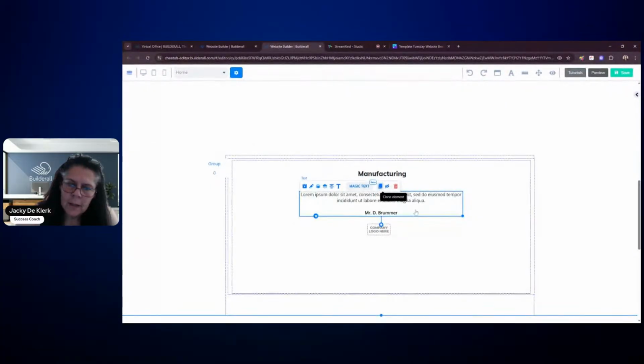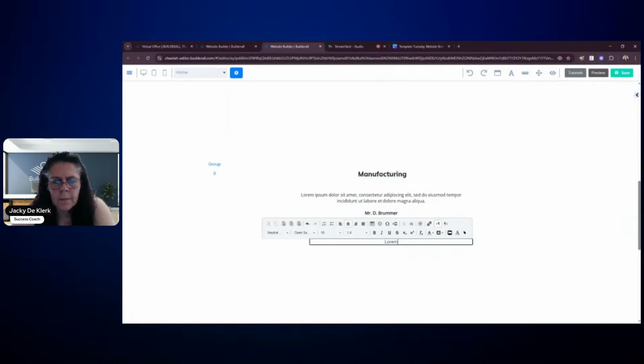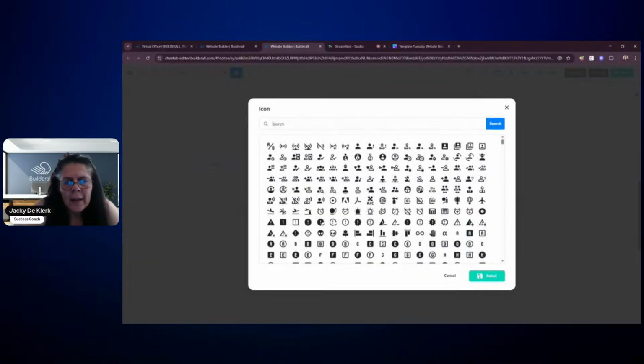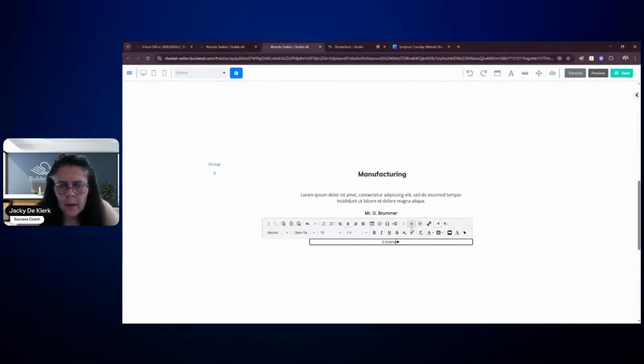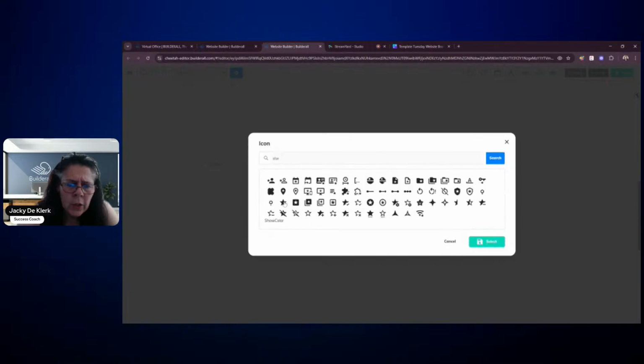I'm just going to duplicate this because it's going to make it easier for me. So I'm going to delete up to there. And then I'm going to go into the little icon that looks like a flag. And we are going to add a star. And we're going to look for that star. We can see we're going to choose that one. And then I'm just removing the other text that's in front of it because we don't want that. And we're going to click on it again and say star again because we want 5 stars, right? So let's go look for 5 stars.